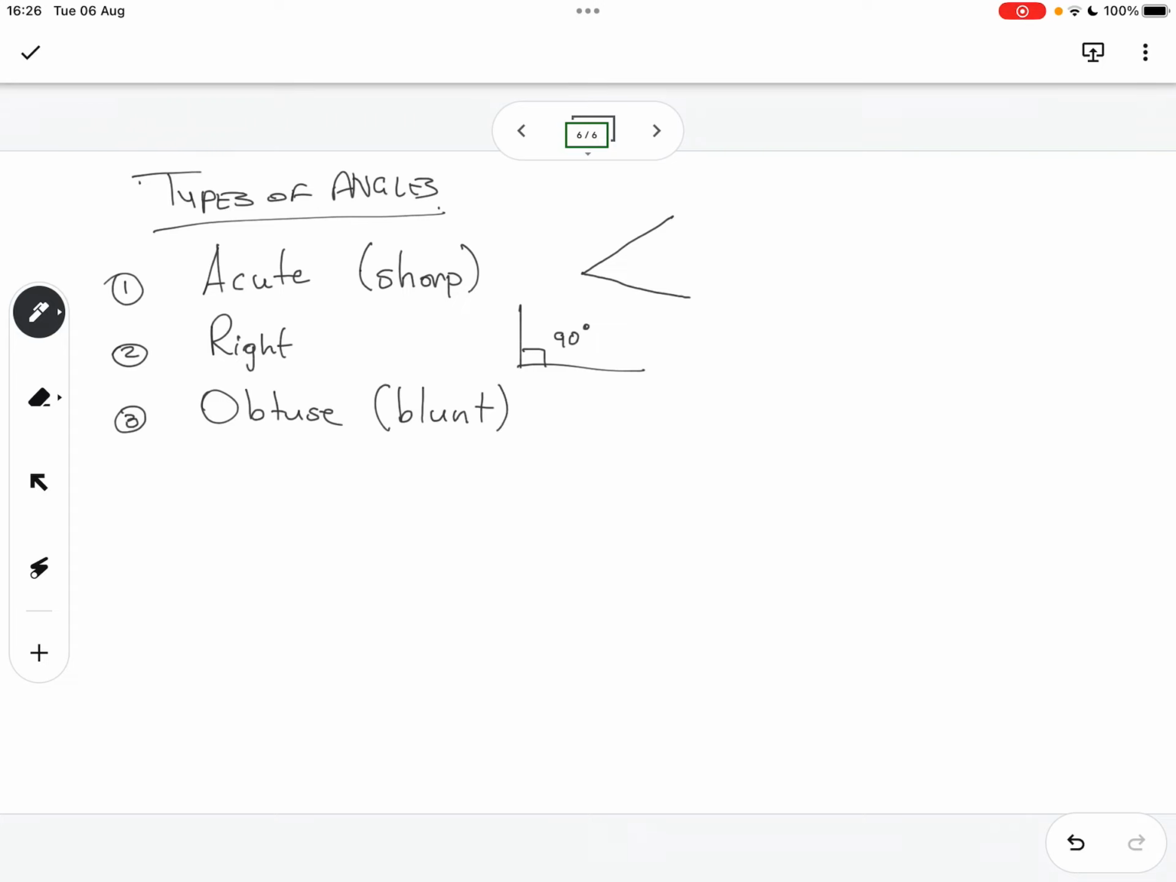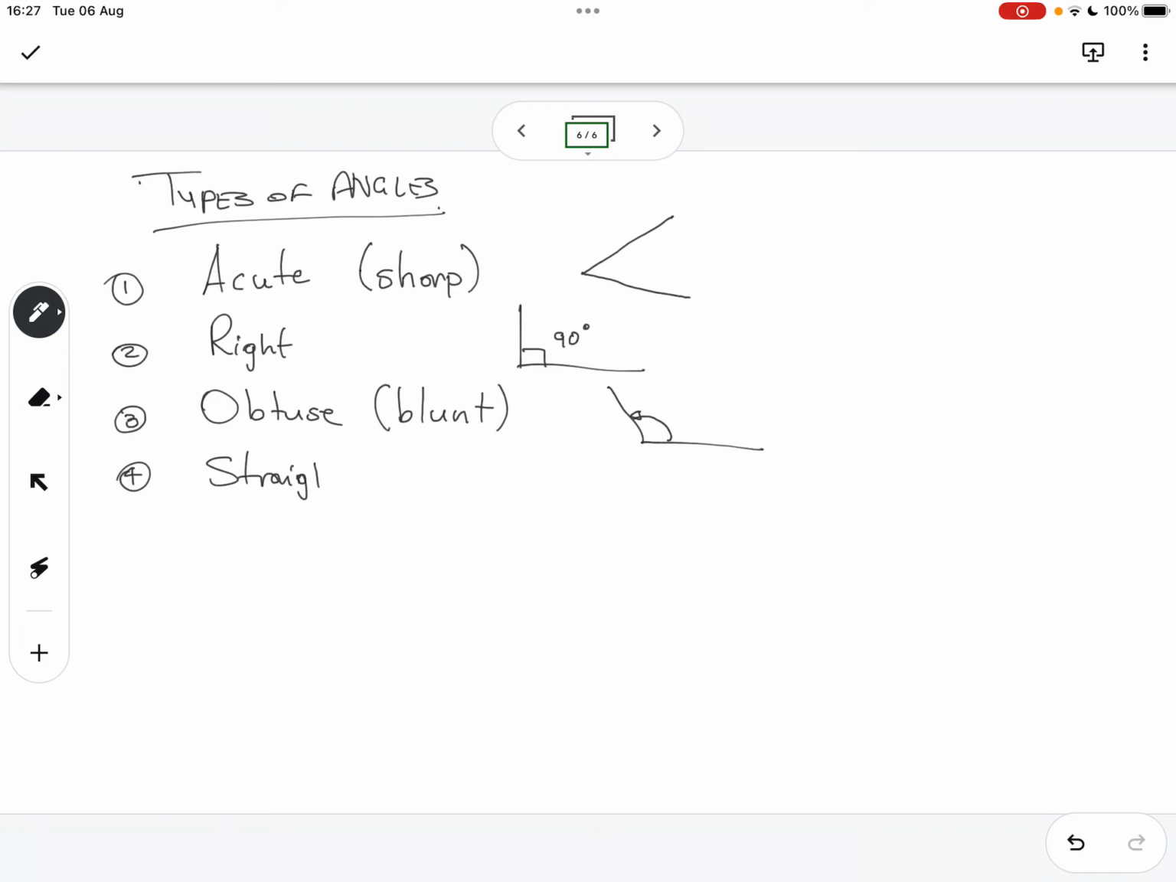It's more than 90 degrees, but less than 180 degrees. It's not a sharp angle, it's a very blunt angle. So if you were to think of it as an edge of a knife, it wouldn't be a very sharp knife. But if this was to be thought of as an end of a knife, it would be a sharp knife. Difference, that one.